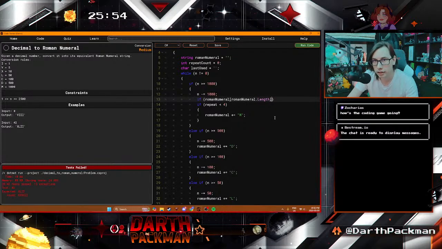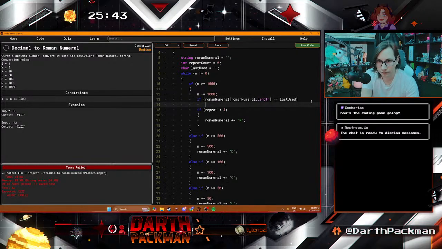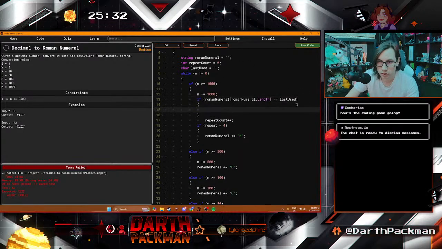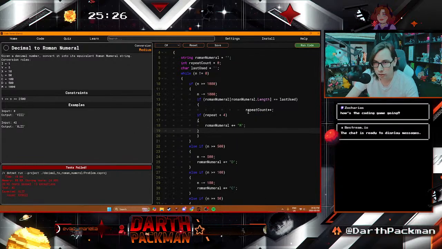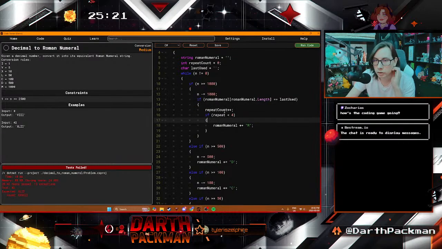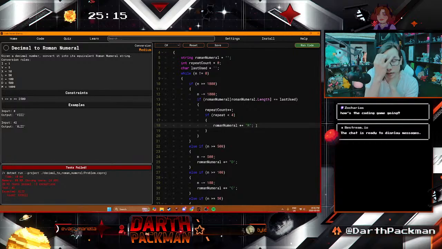If Roman numeral length equals last used, repeat count plus plus. And then, not bad. If repeat count does not equal 4, you just add it. That's fine. Repeat count goes up. Not a big deal.